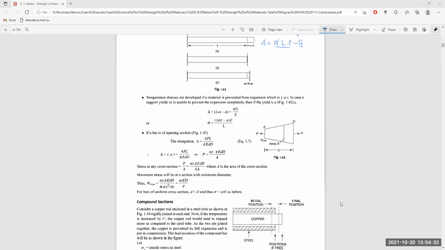We put the minimum diameter here and find the stress by dividing this portion by this portion. This will become alpha into T into E into D divided by d. For bars of uniform cross section, D will be equal to small d, so this portion will cancel and it will go back to alpha T into E as before.